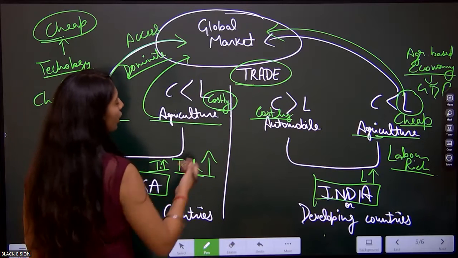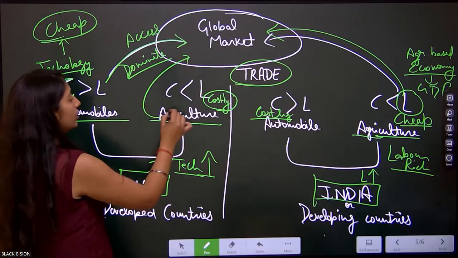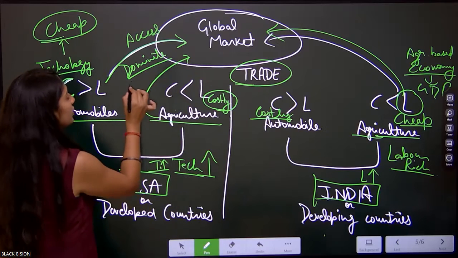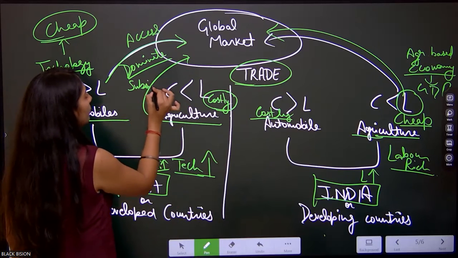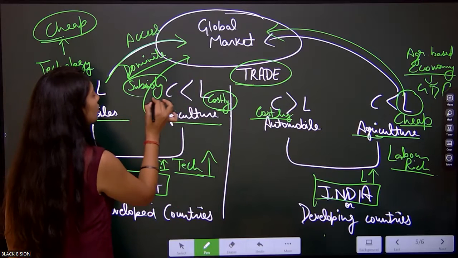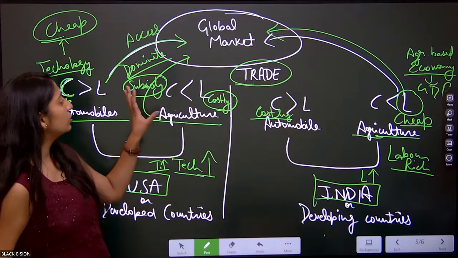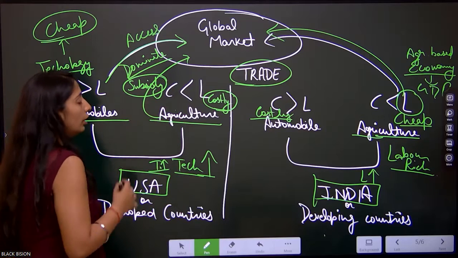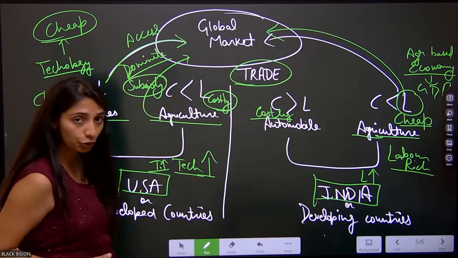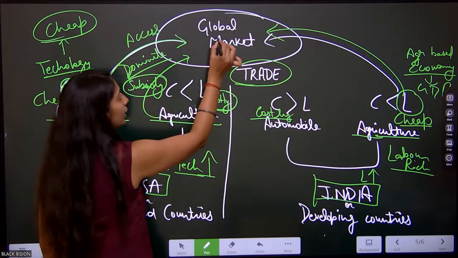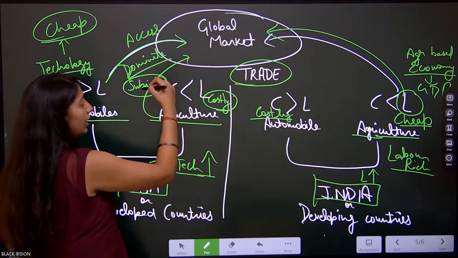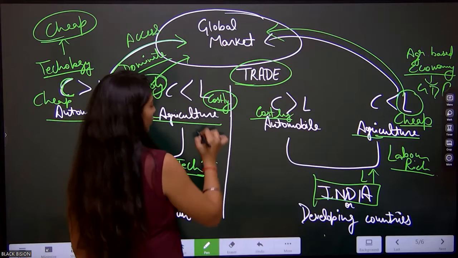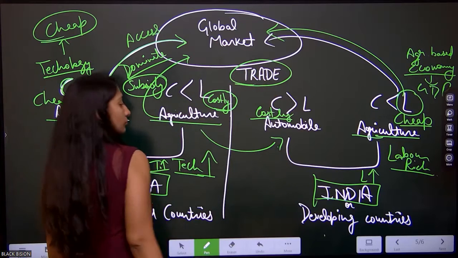That is why their labor is costly. But to dominate the global market, what will USA do? USA will say, okay, I will give you the subsidy. USA's government gives subsidies to its farmers, saying you should produce more so that we can dominate the global market and have access to other countries or developing countries, such as India.